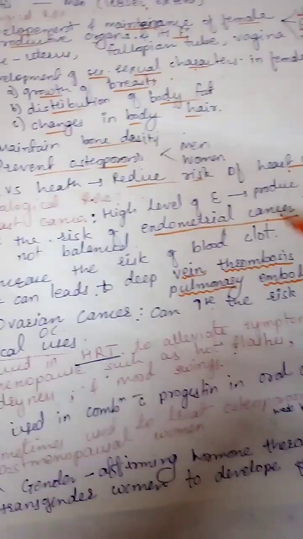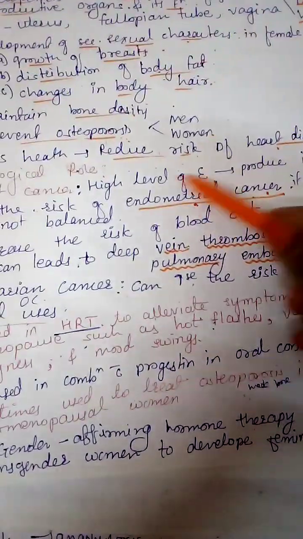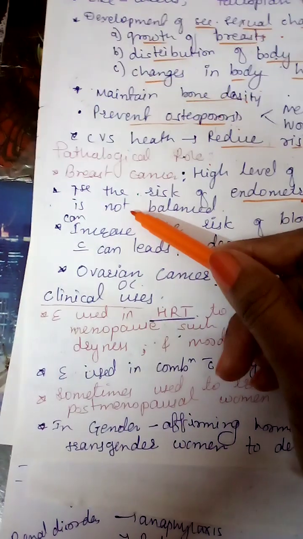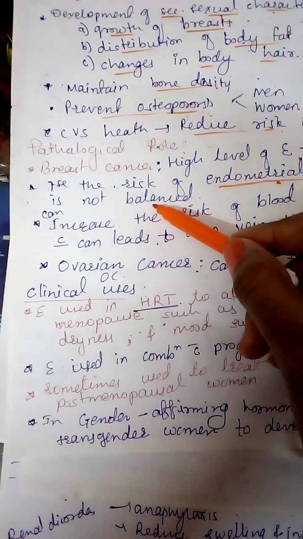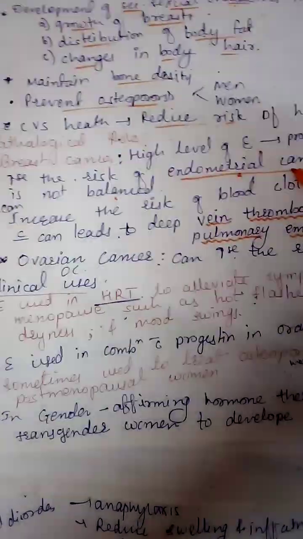The endometrium is the inner lining of the uterus, mainly developed during pregnancy to hold the baby's weight. And if there is an imbalance or high level of estrogen, there may be chances of leading to endometrial cancer.